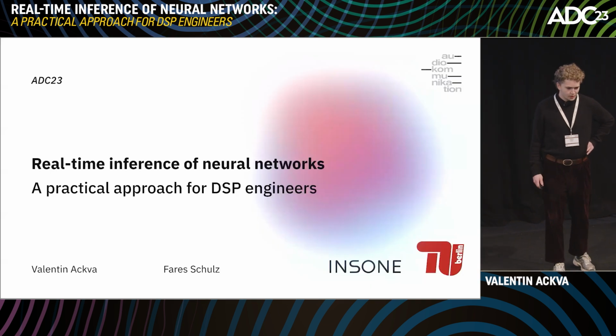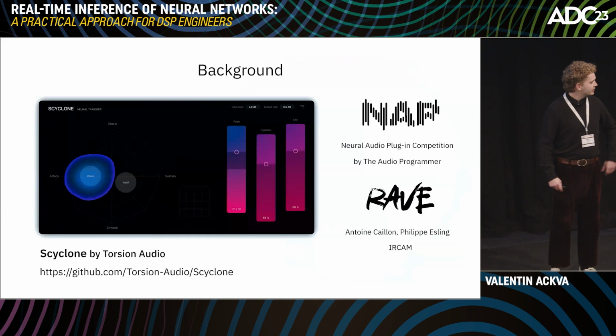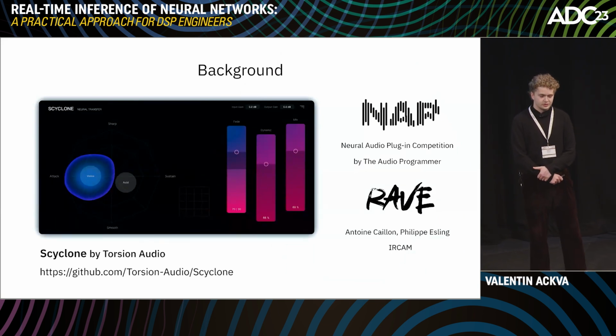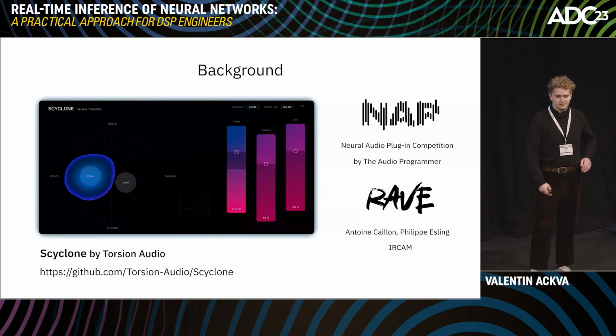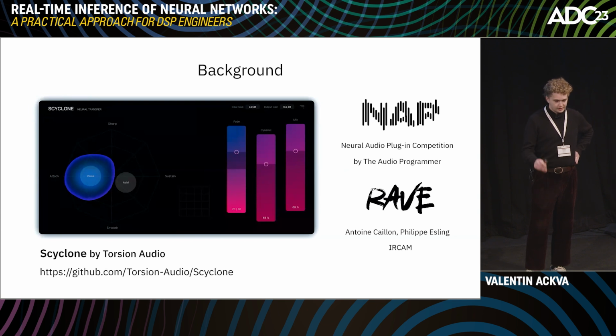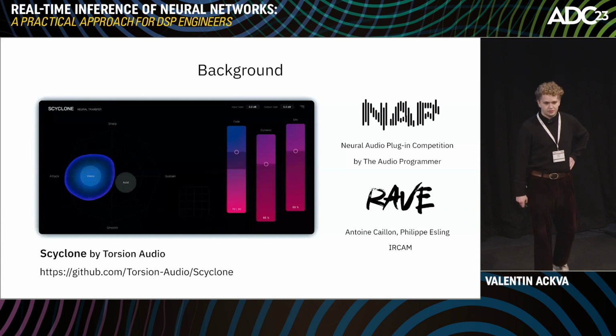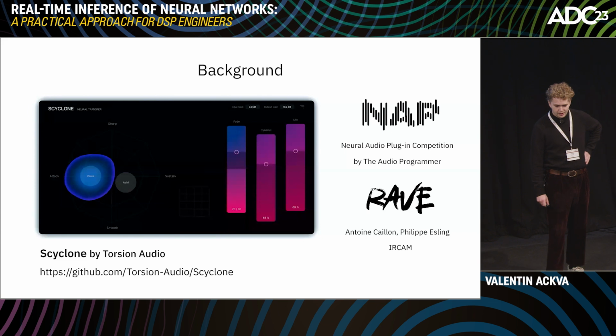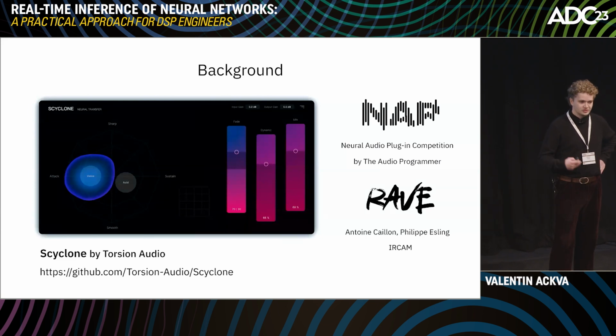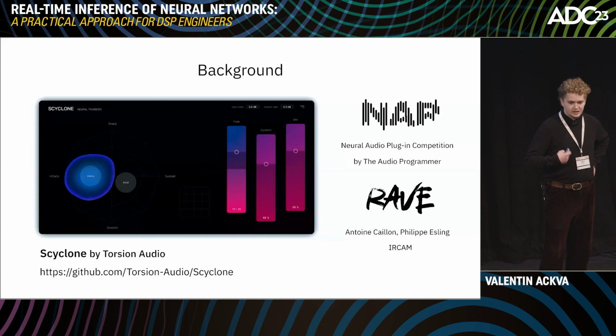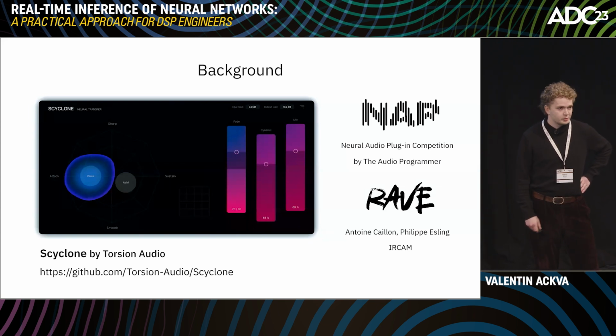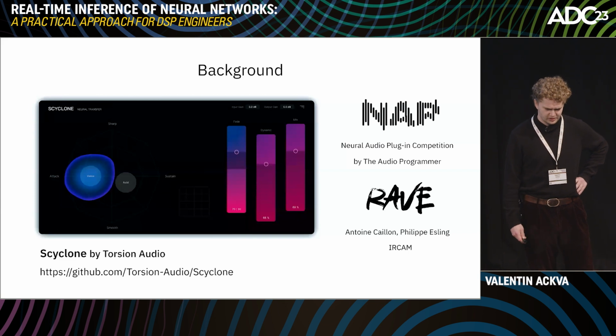So, what's our background? As we had prior knowledge in implementing neural networks in audio plugins, we decided to participate at this year's neural audio plugin competition run by the audio programmer. And we did it with a group of fellow students under the name Torsion Audio. And we developed a plugin called Cyclone, an automatic drum layering plugin, where we utilized the Rave architecture, which was developed by IRCAM. And yeah, we won the competition, and then we decided we want to show you what techniques we use to implement that, and by preparing this talk, we also refined our methods.